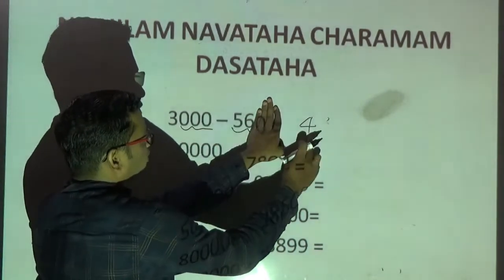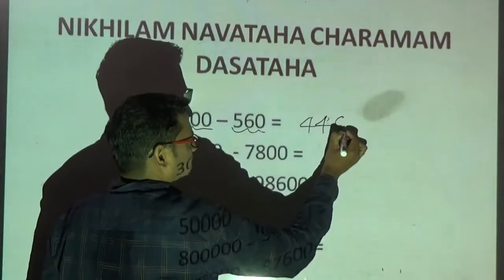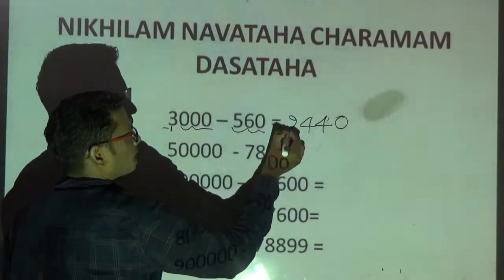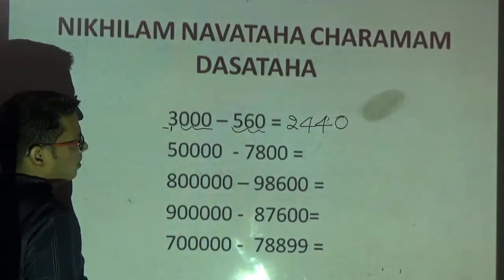9 minus 5 is 4. 10 minus 6 is what? 4. Okay. Now I have 0 at the extreme end. Put it as it is. Now what am I having? 3. 3 minus 1 is what? 2. The answer for this question is 2440. Got it? Okay. Now the next problem.